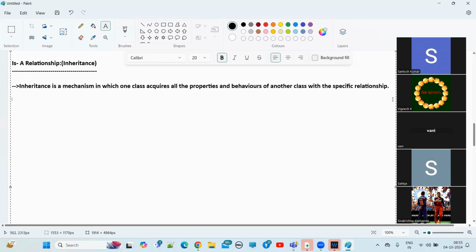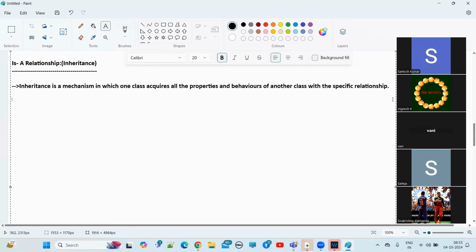Let's suppose I have one class with 10 member variables and 10 methods. I want to acquire all of those into another class. Let's suppose I have class A, with 10 member variables and 10 methods. Now I have class B. In class B, I want to reuse the same properties and methods which class A has.